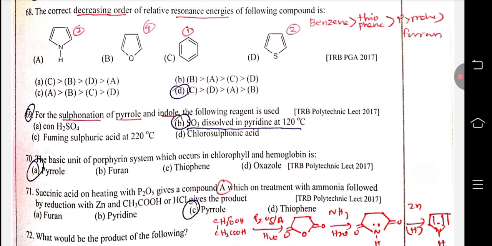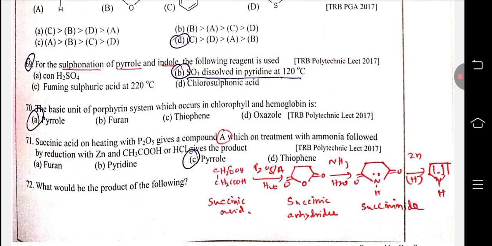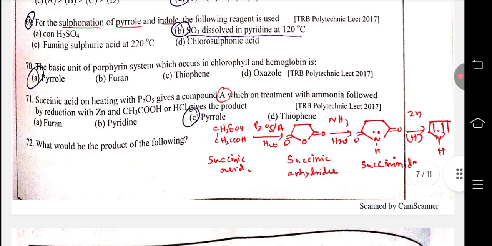69. For the sulfonation of pyrrole and indole the following reagent is used: sulfur trioxide dissolved in pyridine at 120 degrees Celsius. The basic unit of the porphyrin system, which occurs in chlorophyll and hemoglobin, is pyrrole, a 4-pyrrole unit. Succinic acid on heating with phosphorus pentoxide gives a compound A. This is succinic anhydride, treated with ammonia followed by reduction with zinc and hydrochloric acid to form pyrrole.